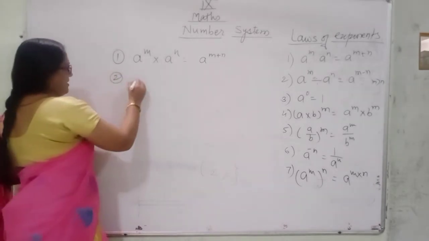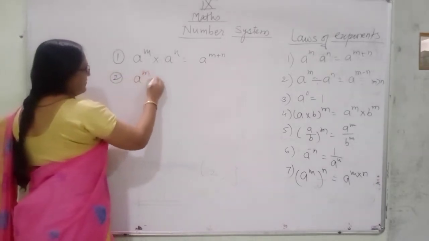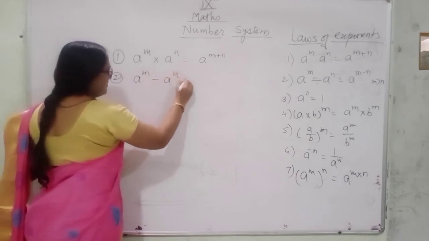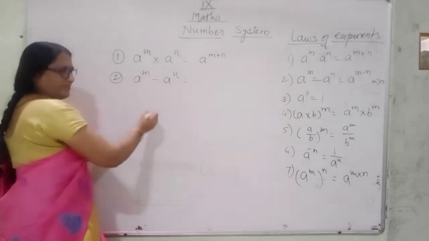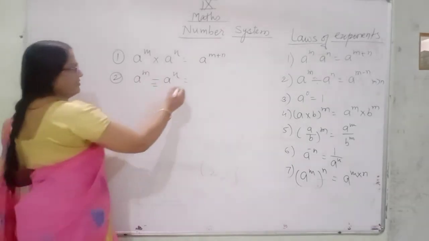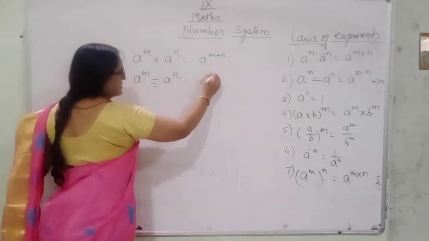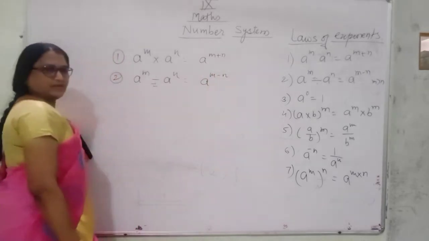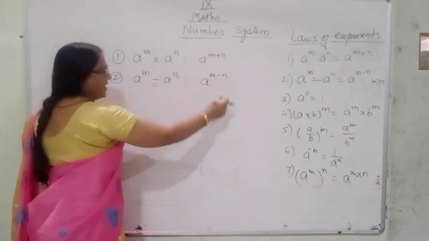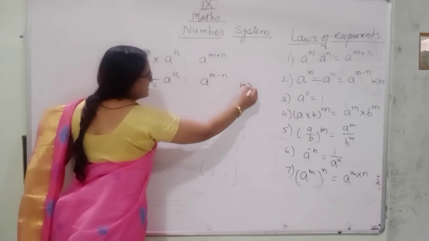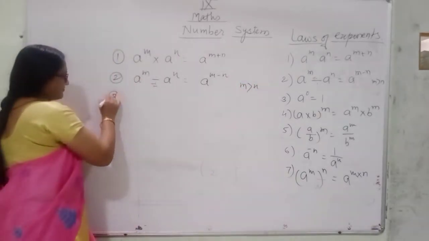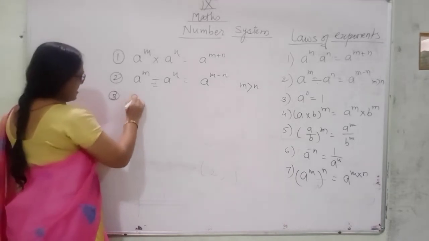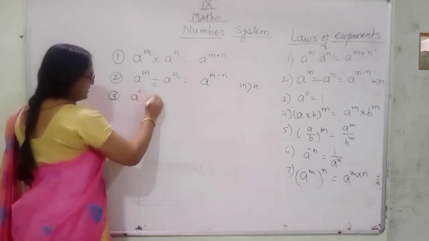Second, a raised to the power m divided by a raised to the power n. Here the base is the same but division is there. What is it? Division. So you can take the subtraction of the powers. So a raised to the power m minus n, but when m is greater than n. Okay, then third is a raised to the power 0 is equal to 1.